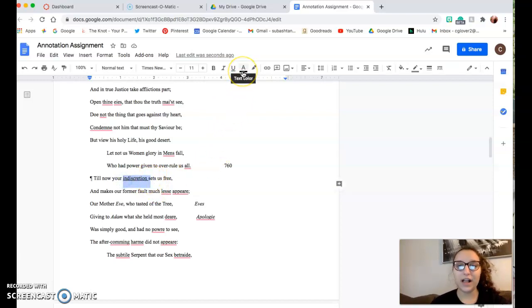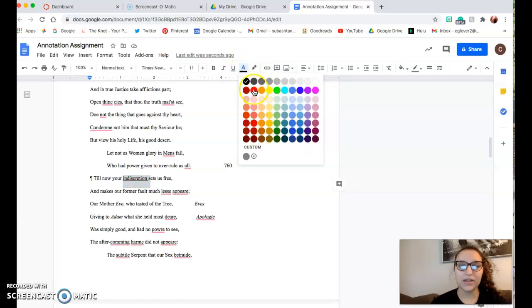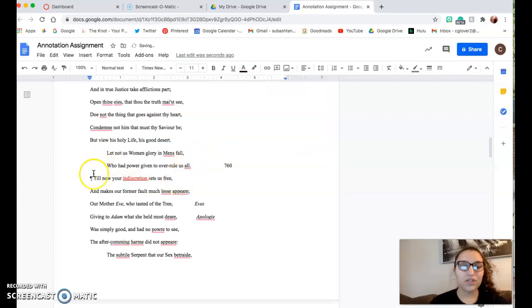If that's not clear enough, you can highlight it, but another option is to change the text color. This is the line right next to this marker. You can click that. Maybe let's make it bright red, so that if we do have to highlight it later, we can still see that red print. You can also make it italics or bold by clicking these little buttons up here. So now it's in italics and bold. You can underline, change the text color, highlight, add a comment, make something italic, or make something bold. I don't recommend this, but if you really want something to stand out, you could change the font of a particular sentence.